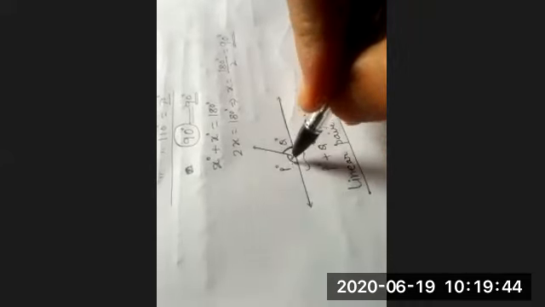Linear pair means a pair on a straight angle. Understanding? When it is divided into 2 parts, they will be adjacent angles. So if 2 adjacent angles sum to 180 degree, then both the angles will be called a linear pair of angles.